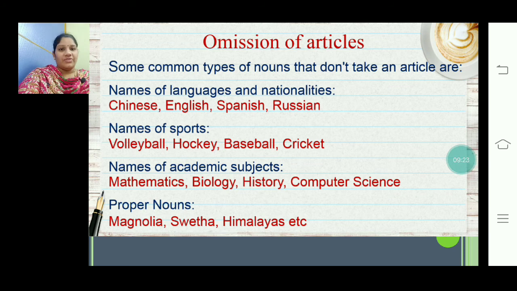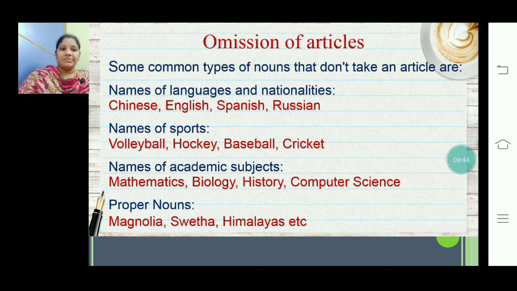Next, omission of articles. What do you mean by omission? Just leaving, skipping. Some common types of nouns that don't take an article are names of languages and nationalities. For example, Chinese, English, Spanish, Russian.